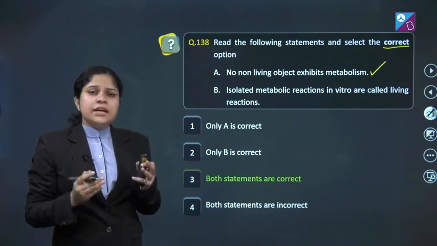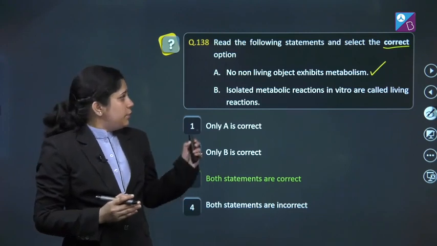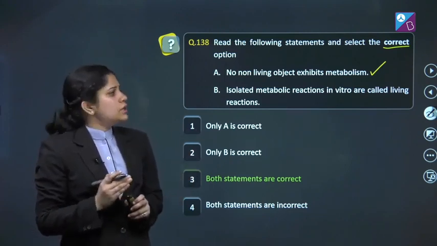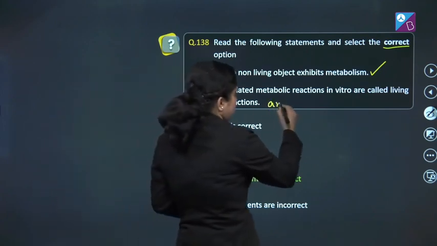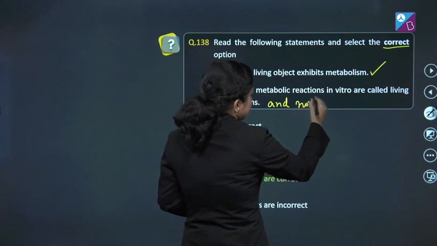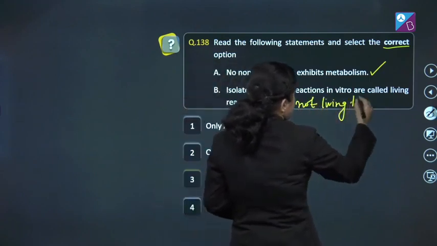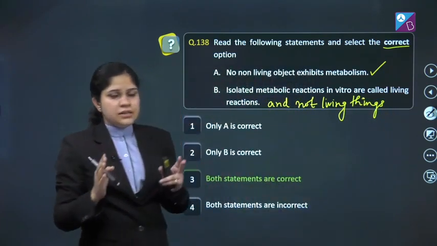That means it cannot be possessed by any of the non-living object. B. Isolated metabolic reaction in vitro are called living reactions and not living things. This is also exact line of NCERT.